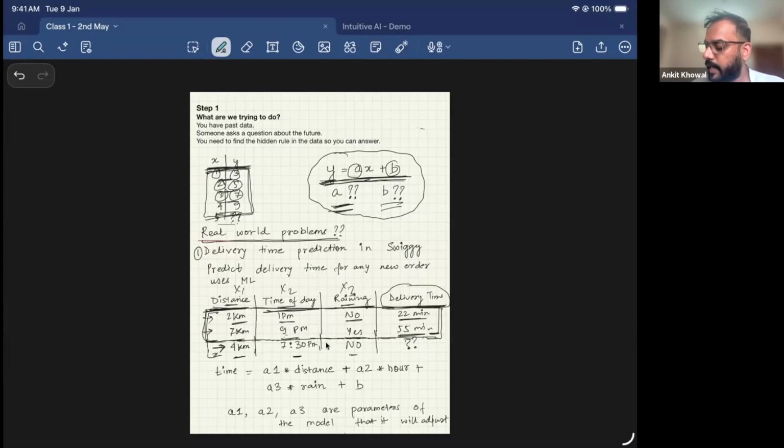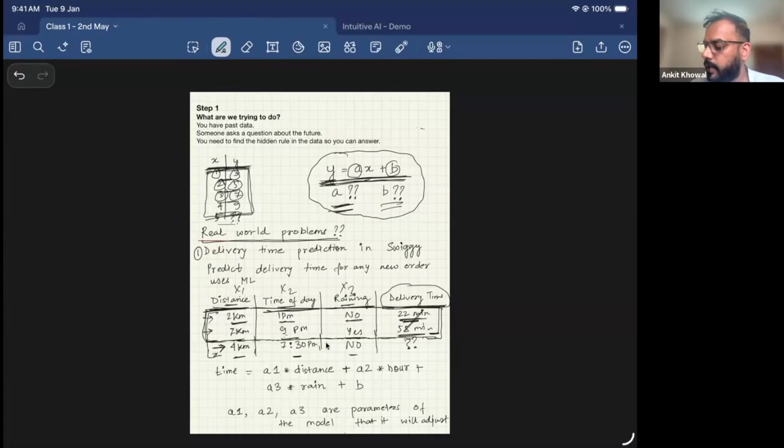So it will adjust its parameters and figure out, based on this data, am I getting 22 minutes, right? Based on the past data itself, it will first try to predict: you gave me this data, I have some parameters in my system, let me adjust or tune them so that I am getting 22 minutes. I'll fine tune my model so that I understand that 22 minutes is the right answer.